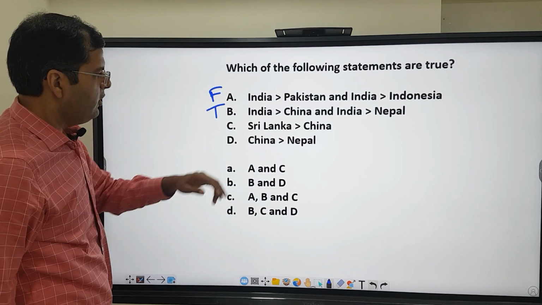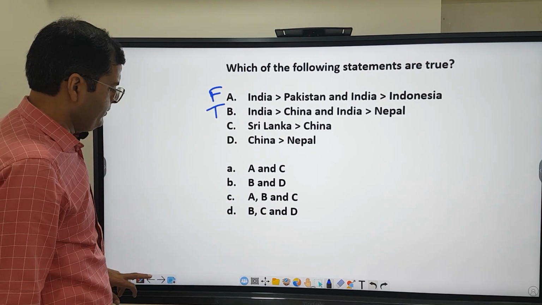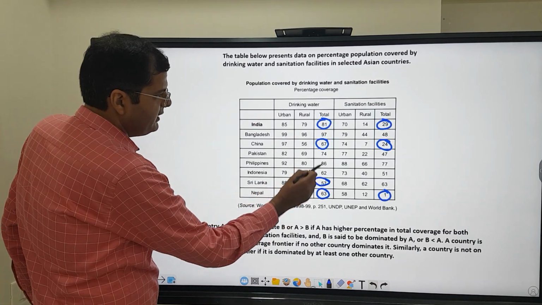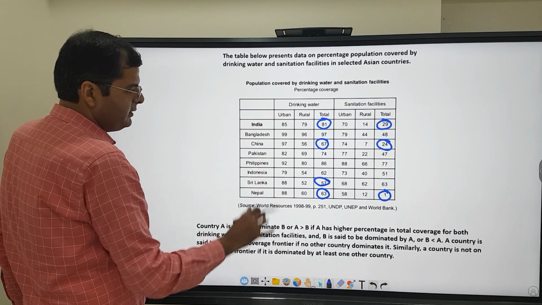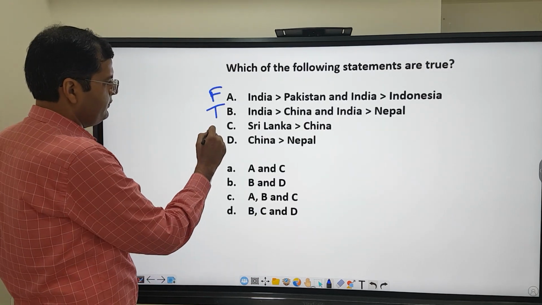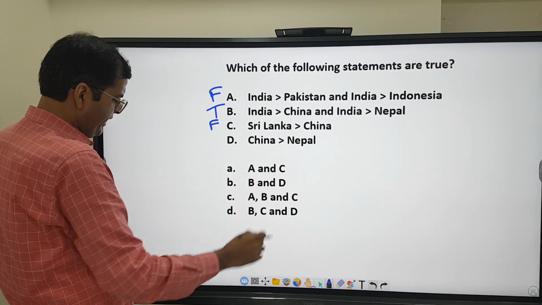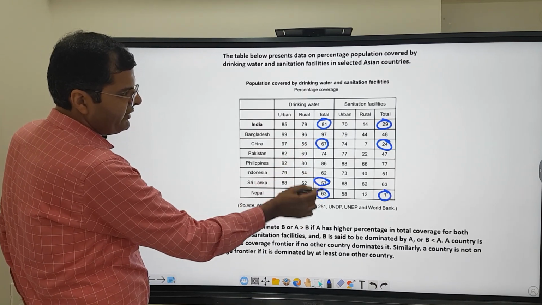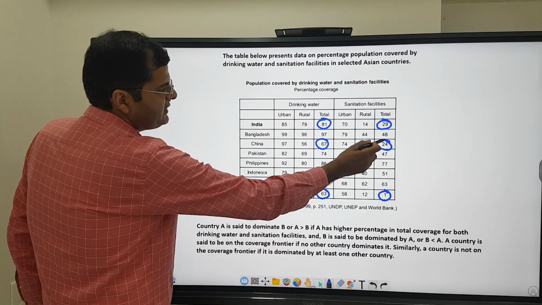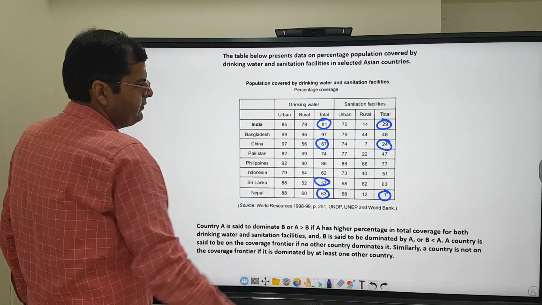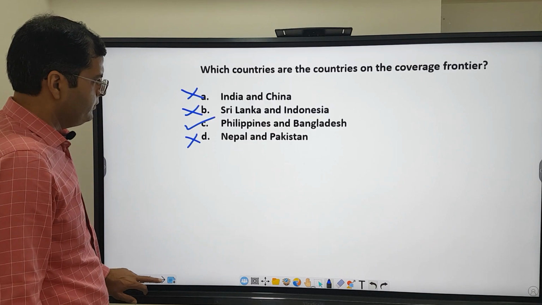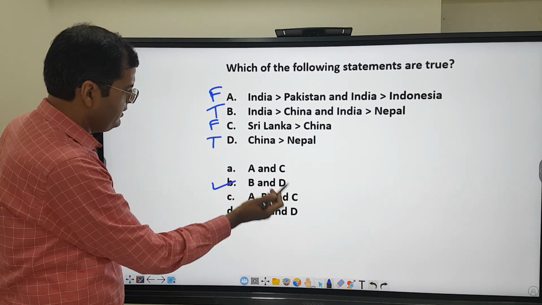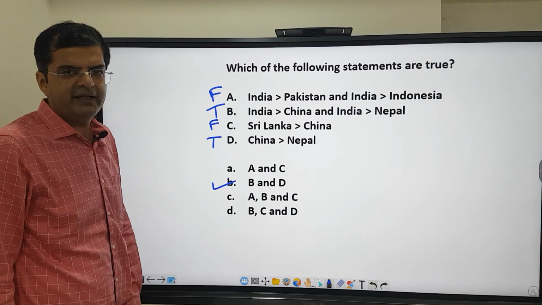Option B is true. Option C says Sri Lanka dominates China. Now if you look at Sri Lanka is 57 here and China is 67. So it can't be true. So it is false. Finally, China dominates Nepal. So China is 67, Nepal is 63. So drinking water wise, China is above Nepal. Also on the sanitation, China is above Nepal, which is 24 and 1. So China dominates Nepal. That is true. So B and D are true, which is answer option B. Answer option B says B and D. That's the correct answer.